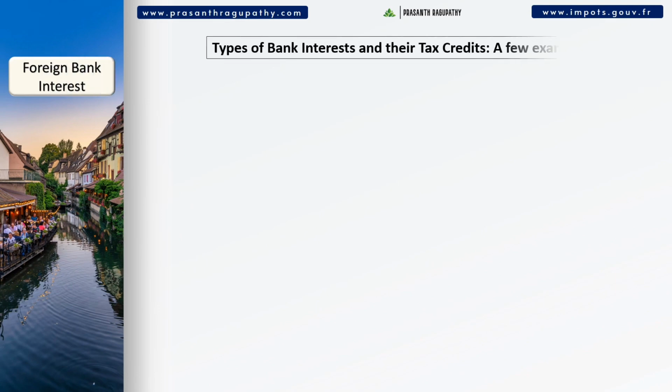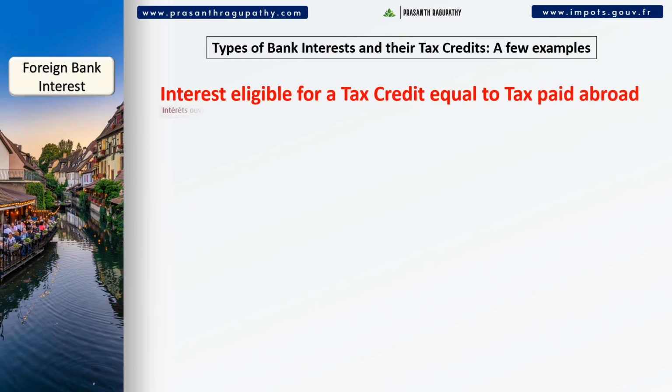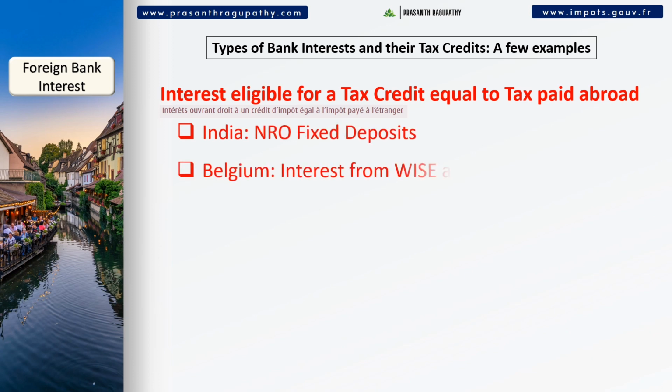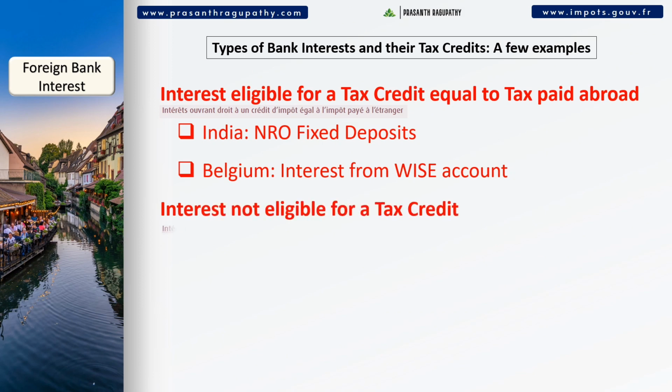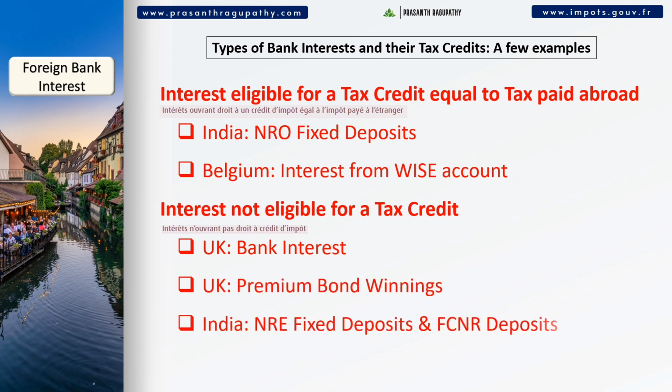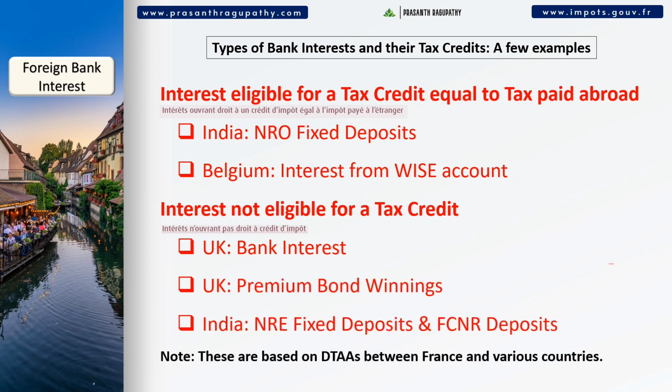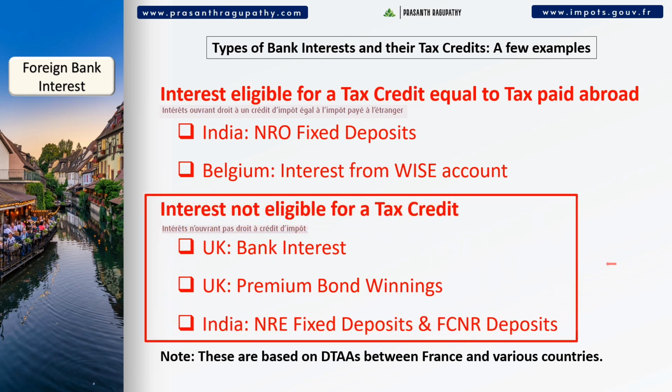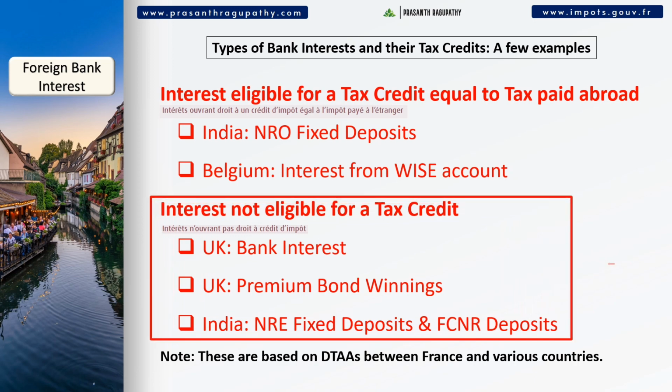Foreign bank interests are taxable income in France, except when stated otherwise in the double taxation avoidance agreements signed between France and various countries. Depending on the country of origin, these bank interests may or may not be eligible for a tax credit in France. In this video, I will explain the interest income not eligible for a tax credit in France. I have taken the UK and Indian bank interests from NRE and FCNR accounts as examples. The bank interests eligible for a tax credit in France will be explained in another video.